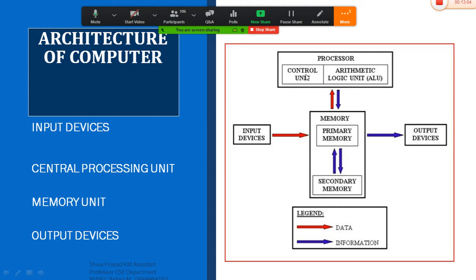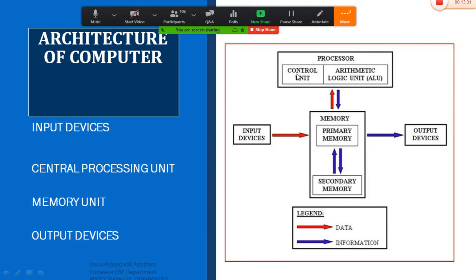It controls the data and transfers it to the arithmetic and logic unit in order to perform any sort of mathematical operations. Arithmetic operations are related to addition, subtraction, multiplication, division, and modulus operation, and similarly exponential operation. Whereas the logic unit is the one which identifies the logic behind the problem.